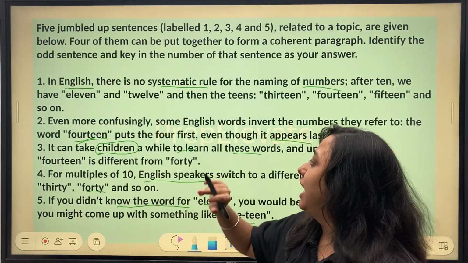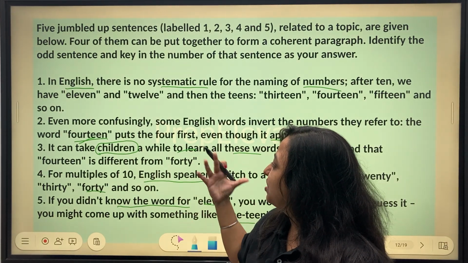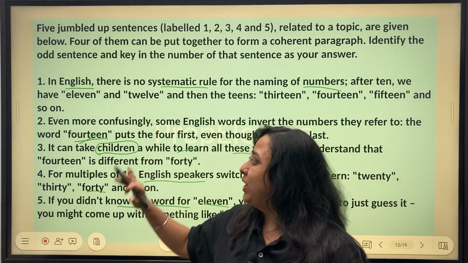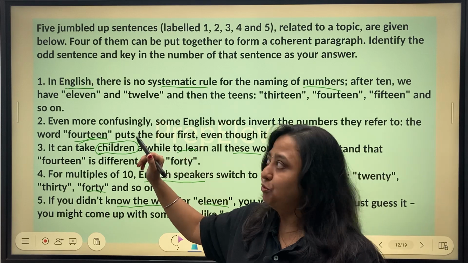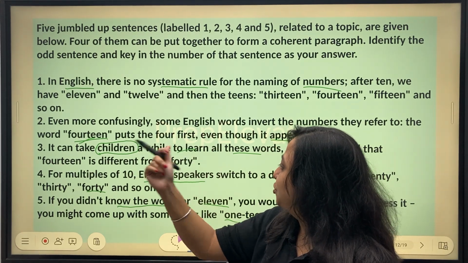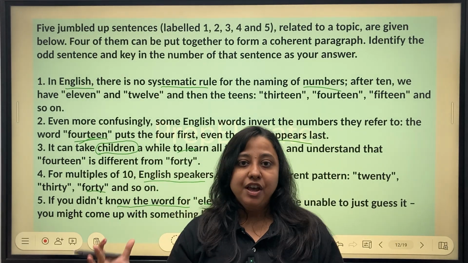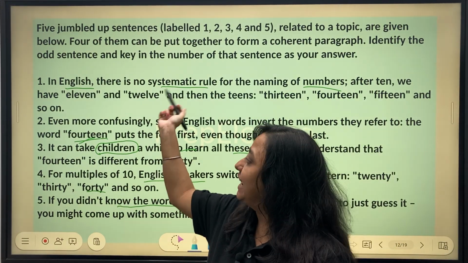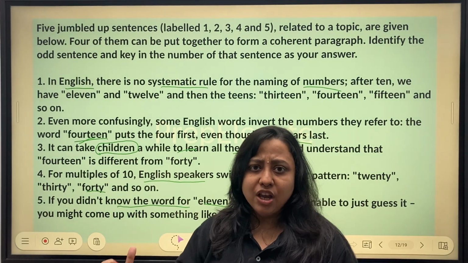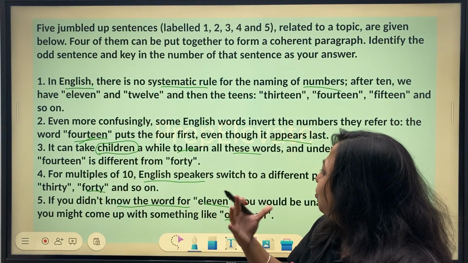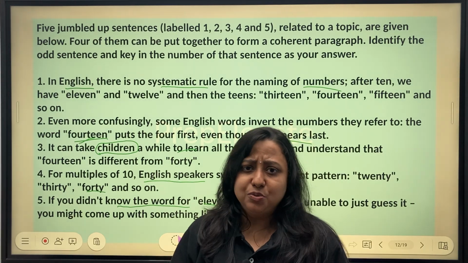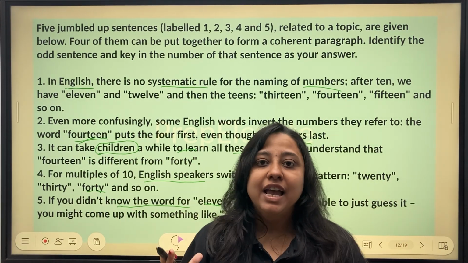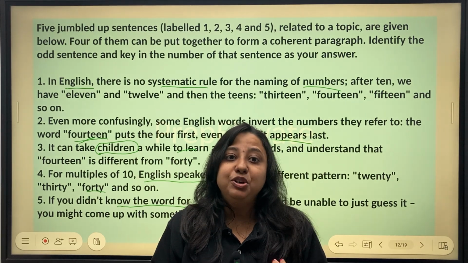Understand something? This follows what we discussed as the parent and child relationship. We have four sentences which discuss the rules: statement 1, statement 2, statement 4, statement 5. They all discuss the rules of how we name numbers in English. And then there is statement 3, which says children might find it difficult to understand these words, right? Because there is no set structure to the rules, no set structure of naming. So they might find it difficult to grasp.